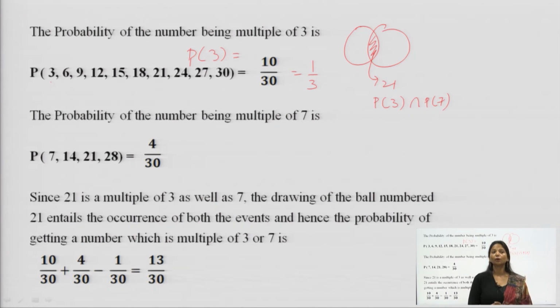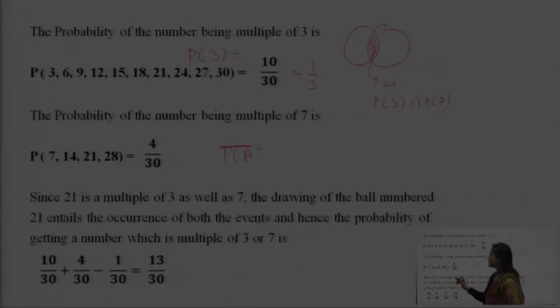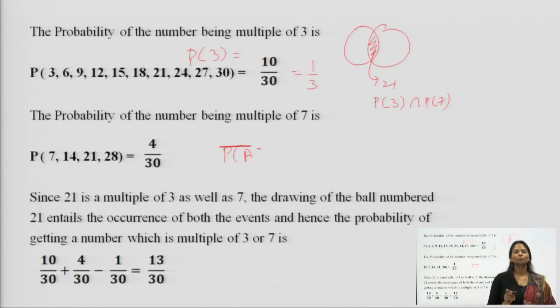Hence, the probability of getting a number which is a multiple of 3 or 7: this 21 is the intersection point between the multiples of 3 and multiples of 7. So, this shows P A intersection B is equal to 1 number.